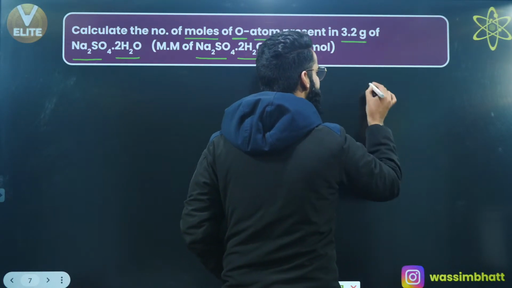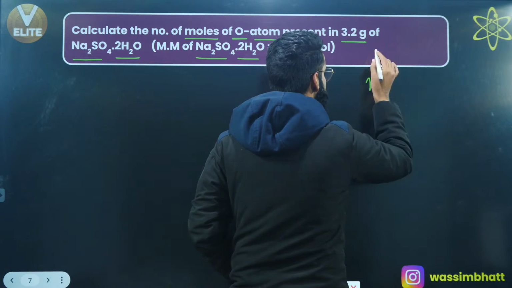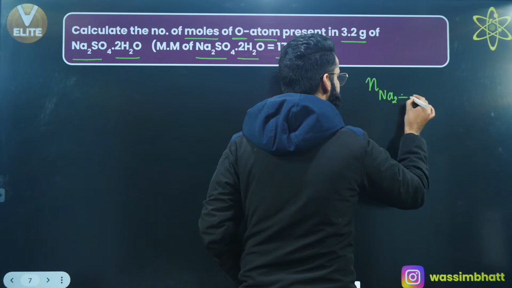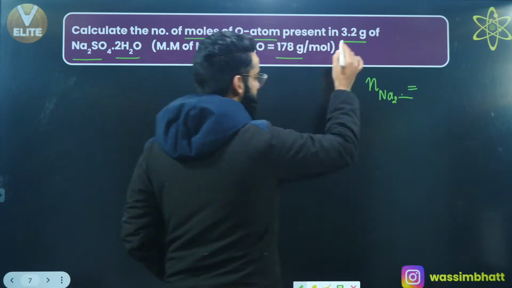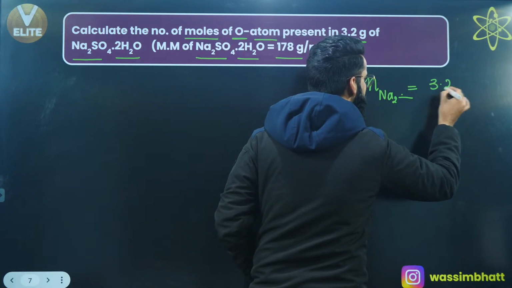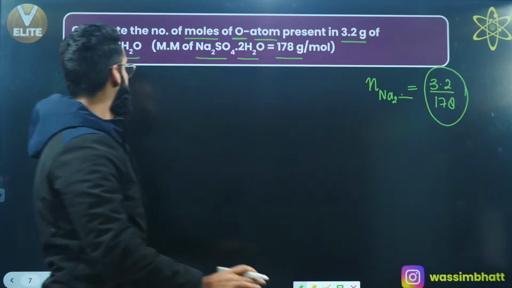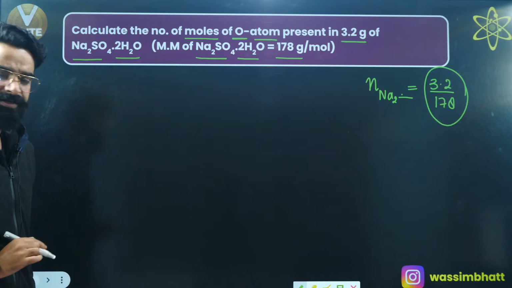First of all, this is the given quantity, 3.2 grams of Na2SO4.2H2O. Let me convert the given quantity into number of moles. The number of moles of Na2SO4.2H2O is going to be equal to the given mass of the substance, 3.2 grams, divided by the molar mass of the substance. So these many moles of Na2SO4.2H2O we have.